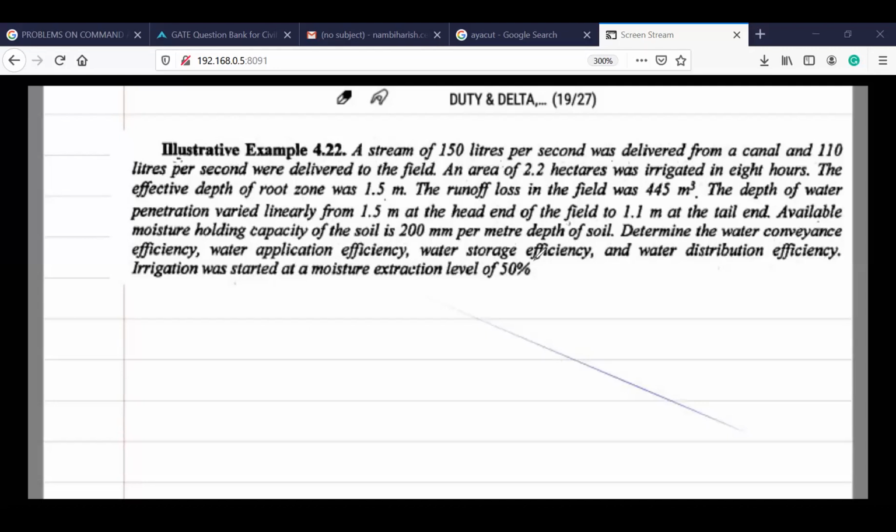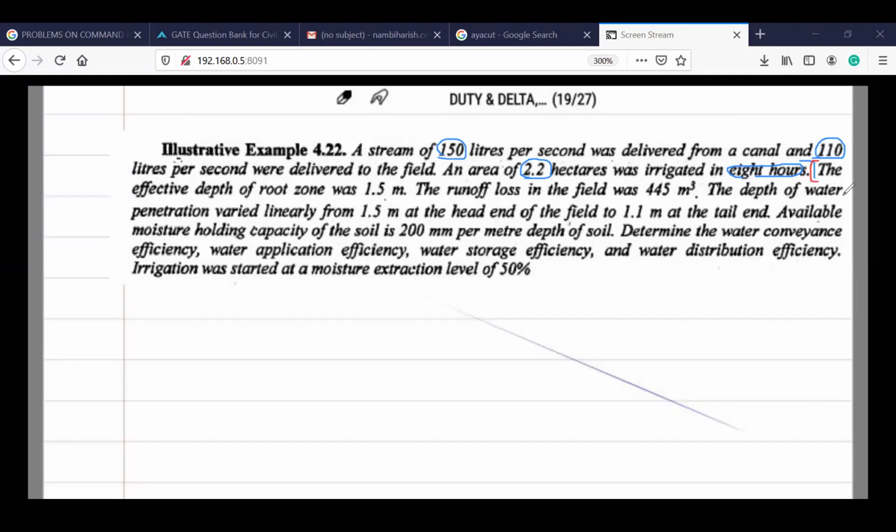And remember this, the duration is 8 hours. So now this 8 hours calculation and area is 2.2 hectares. And the water released in the canal is 150 and delivered from the canal into the field is 110. Now this is the minimum basic data. And coming to the next one, now we have another set of data.